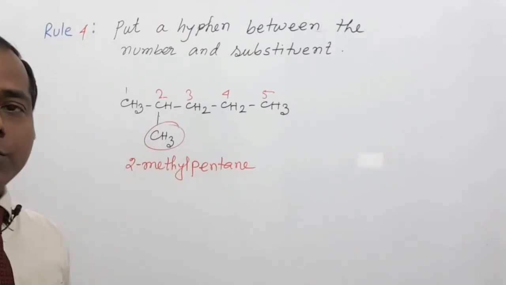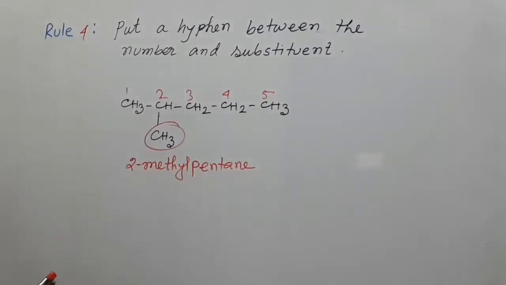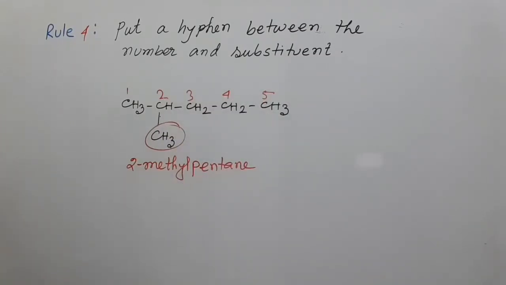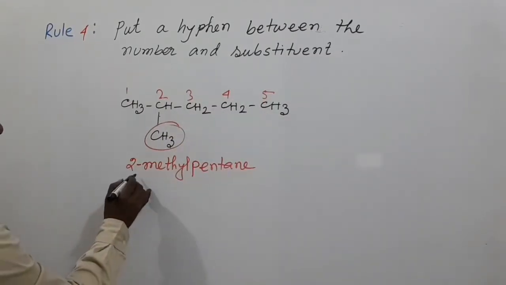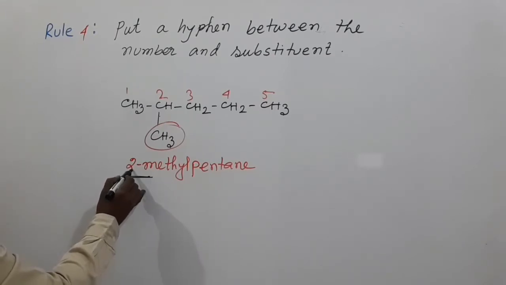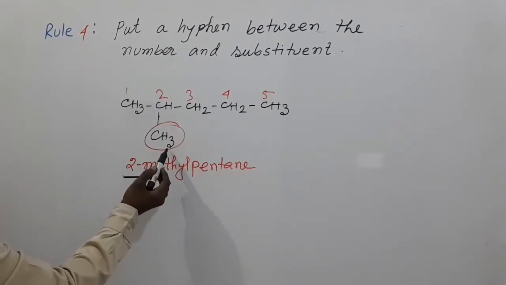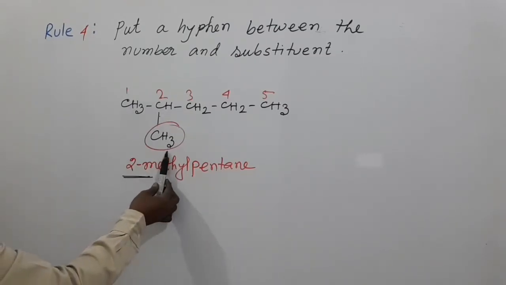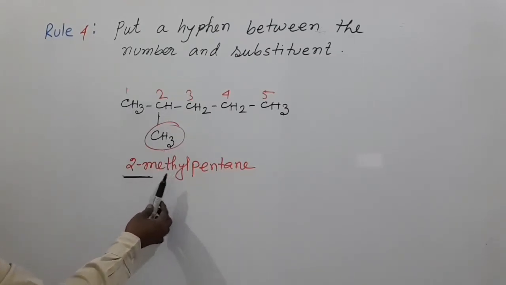Rule number 4: put a hyphen between the number and the substituent. My dear students, here we write 2, and 2 is the position number of the carbon to which the substituent is bonded, and the name of the substituent is methyl group.